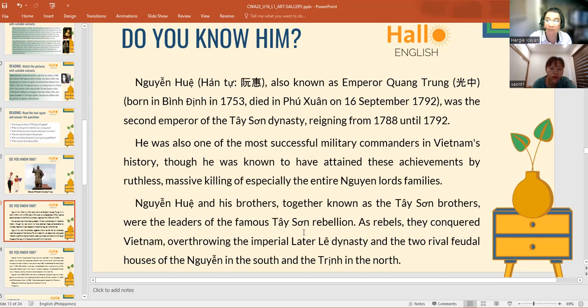He attained these achievements by ruthless, massive killing of especially the entire Nguyễn lords' families.